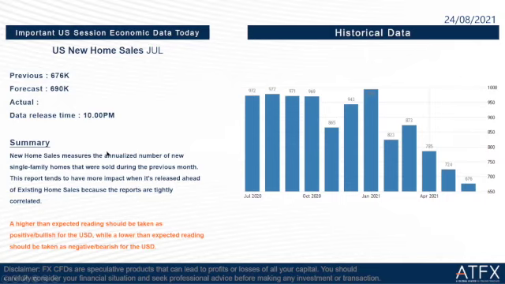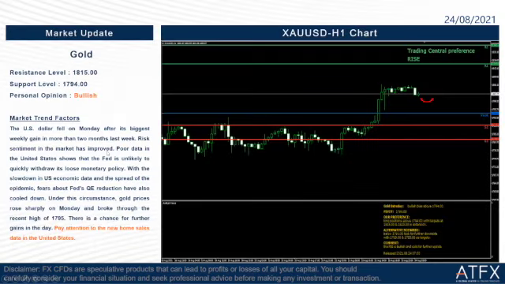Okay, so we go to the last part of our briefing today, the market update for gold. The resistance level of today is 1815 and the support level of today is 1794. My personal opinion is to take it as bullish, same as last night, same as yesterday. So let us read the factors here why I will still take it as bullish for today.